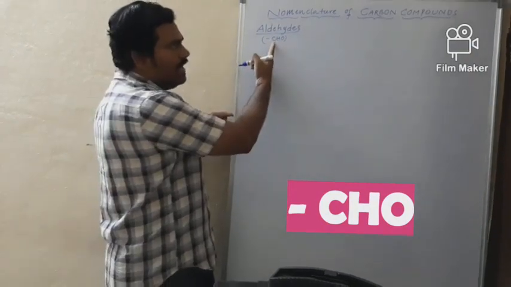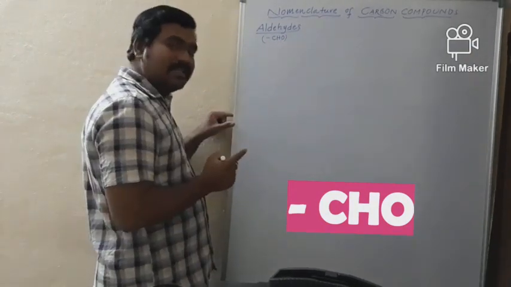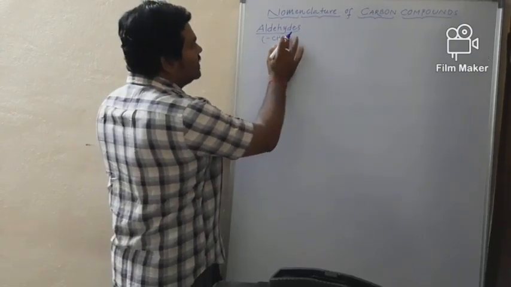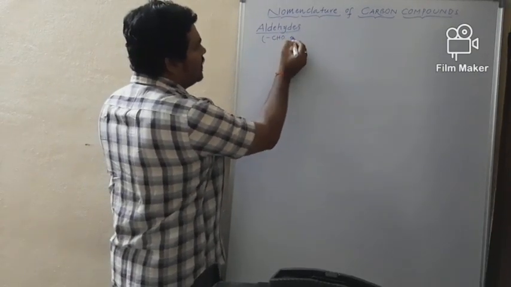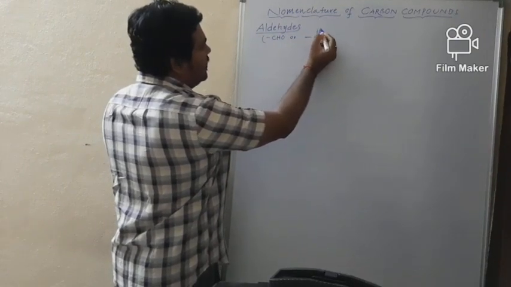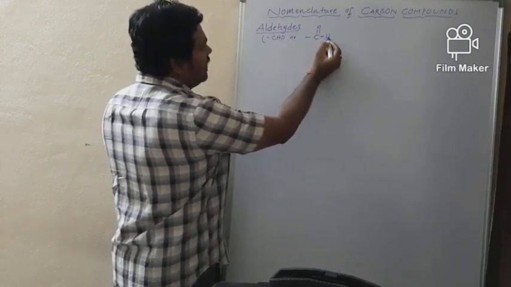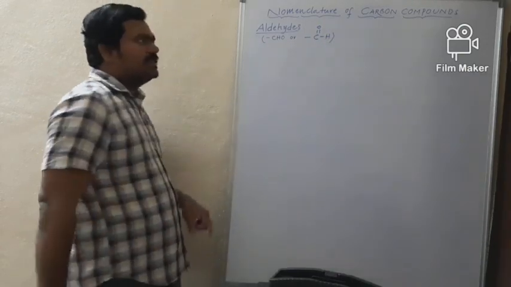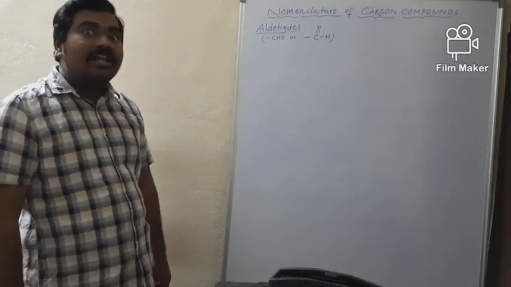So this is called the aldehydic functional group, single bond CHO. How to write this single bond CHO? You can write this single bond CHO as single bond C, double bond O, single bond H. Yes, so this is about the aldehyde functional group.